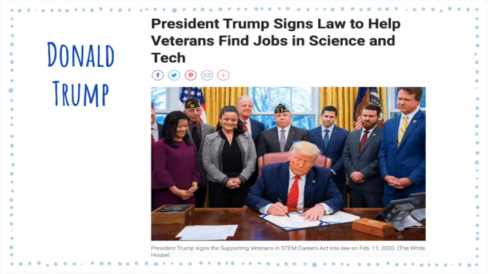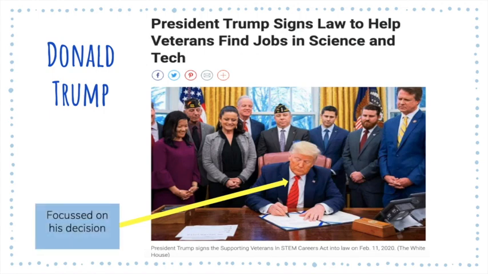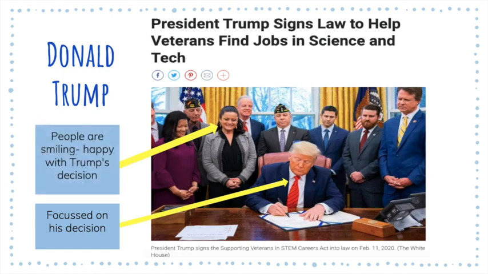If we have a look at some of the words here, the headline says, President Trump signs law to help veterans find jobs in science and tech. If we decode the image below, we can see that he has a pretty stern and concentrated face. So that means that he's focused on his decision. We can see this woman here and several others who are smiling, meaning that they're happy with the decision Trump has made.